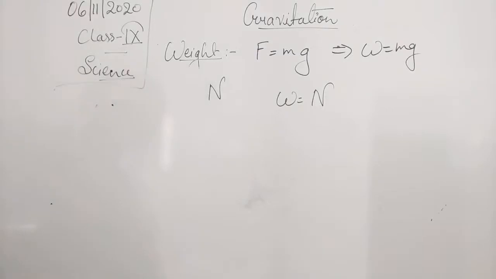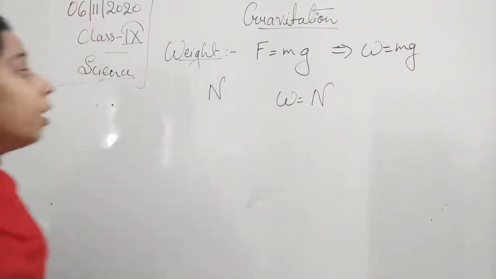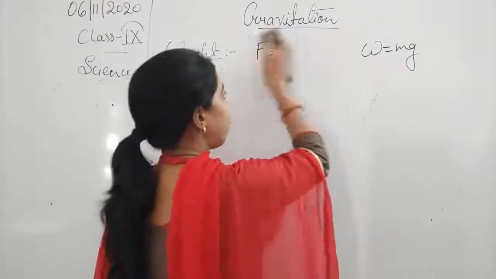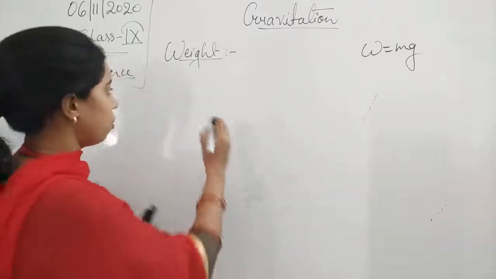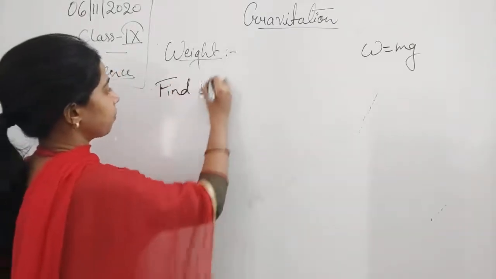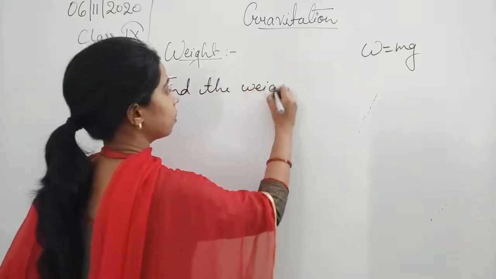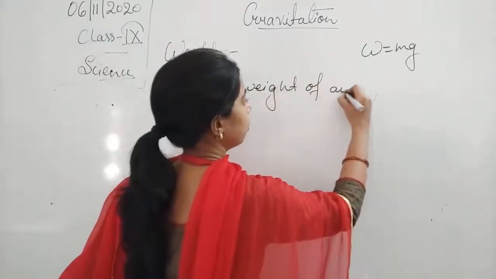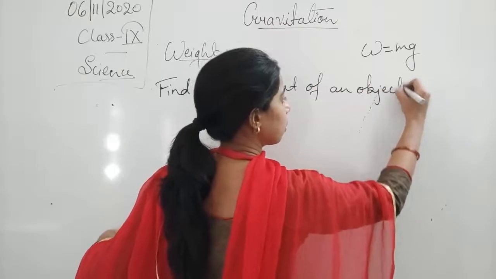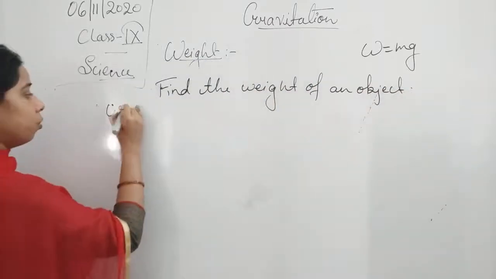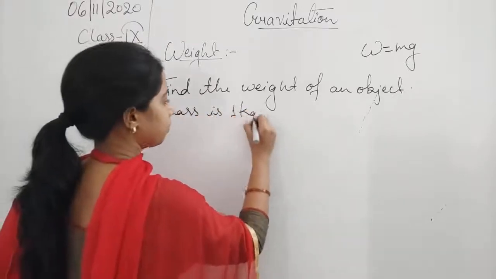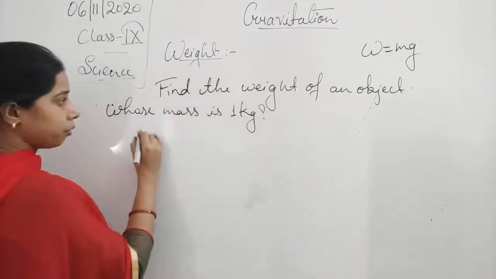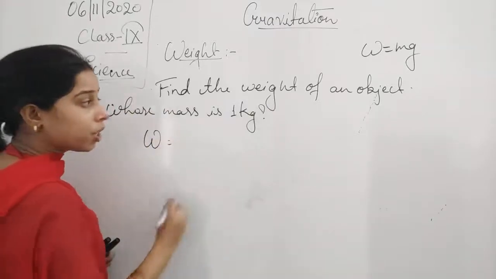Now you see, students, how can we find it? If the question is that you have to find the weight of an object whose mass is 1 kg. So you know, W will be equal to mg.